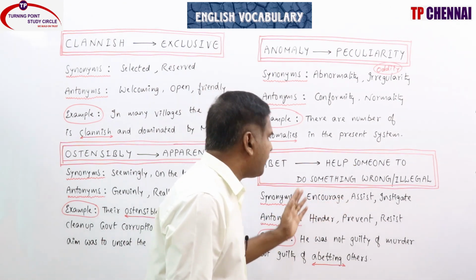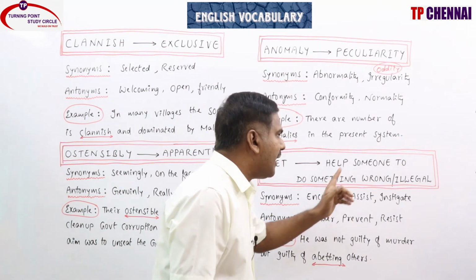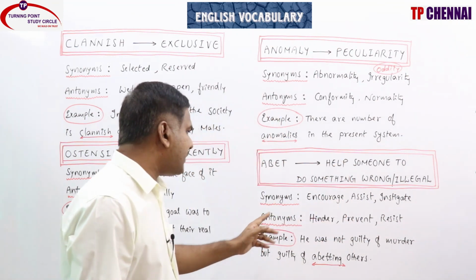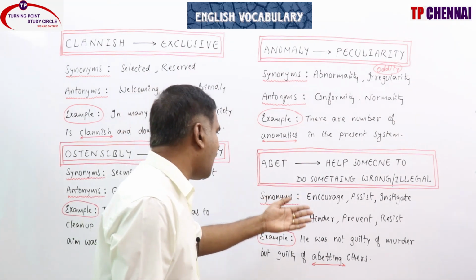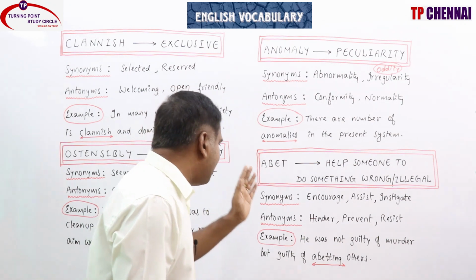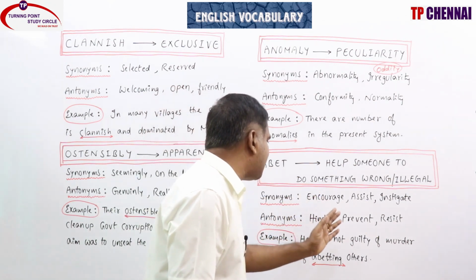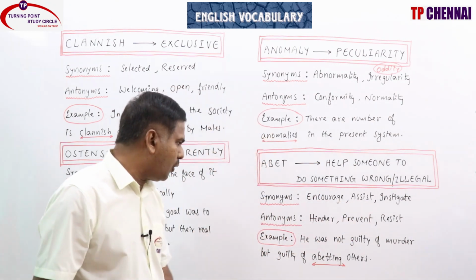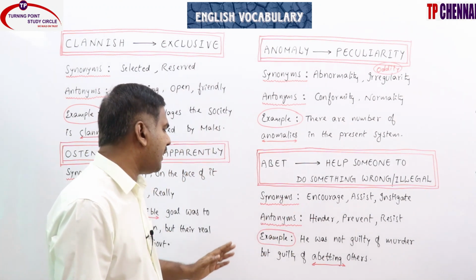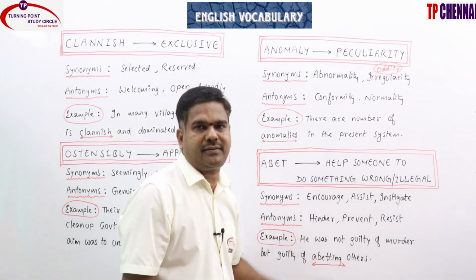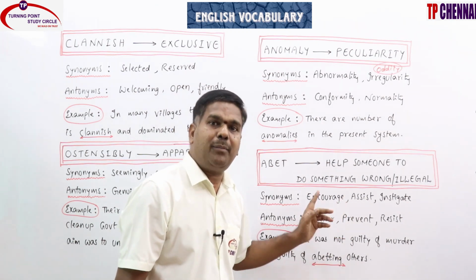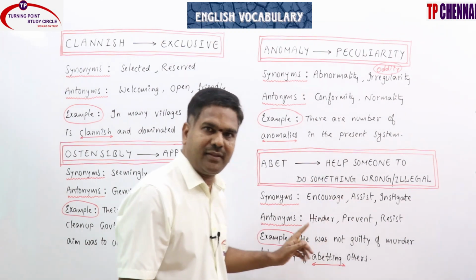All these are helping them in doing wrongdoings or illegal things. Antonyms: hinder, prevent, resist, halt, refuse, reject, stop, oppose, discourage, disapprove, protest. Example: he was not guilty of murder but guilty of abetting others, helping them in doing wrongdoings.